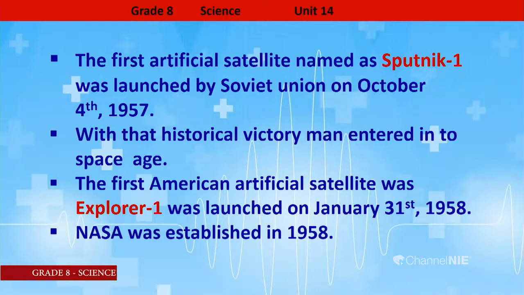The first artificial satellite, Sputnik 1, was launched by the Soviet Union on October 4th, 1957.